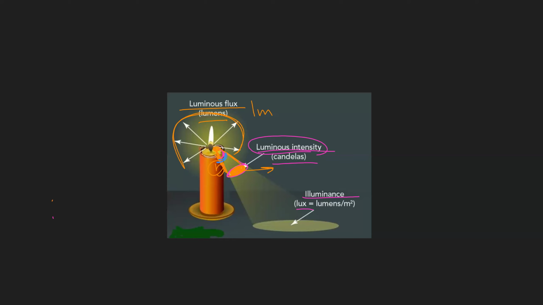Steradian. What is it? It is a steradian. So one steradian, what does it mean? It means the solid angle whose area, when the radius is squared, equals that area. So now the luminous flux, if you divide it by how many solid angles like this, it's going to give you what?